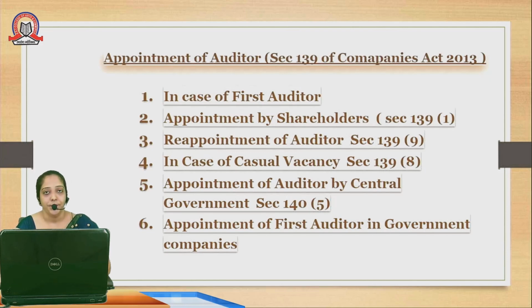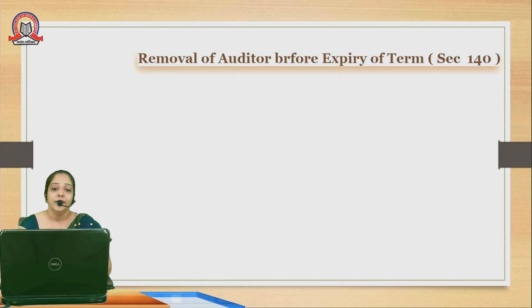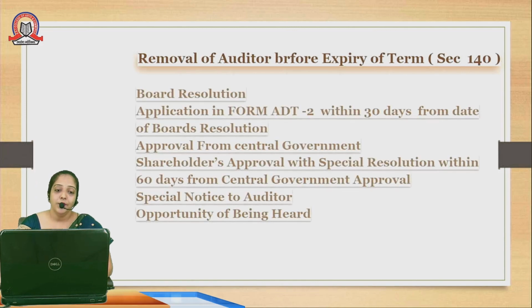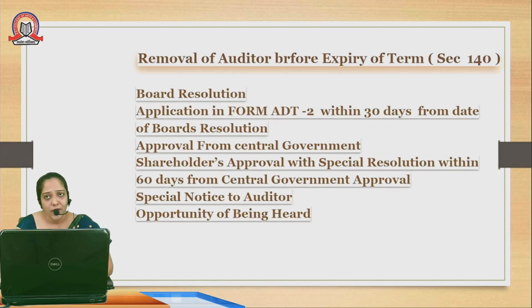Coming to the next point, that is removal of an auditor before the expiry of the term, which is mentioned under section 140 of the Companies Act 2013. Now, removal of a company's auditor. An auditor cannot be removed the way a normal employee of the company can be removed, by simple resignation or by any kind of notice. No. For this removal purpose, there is a proper procedure to be followed.